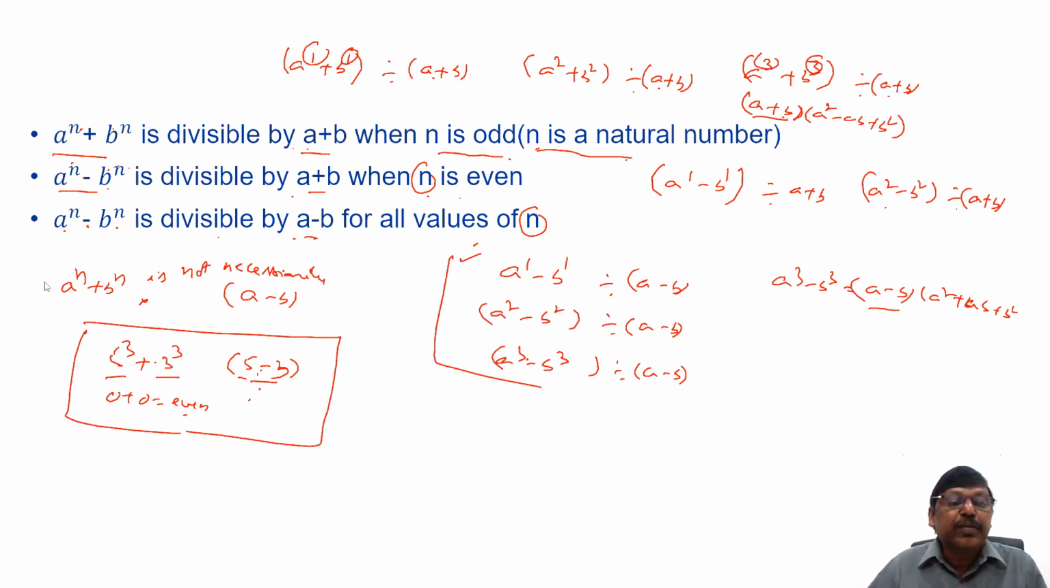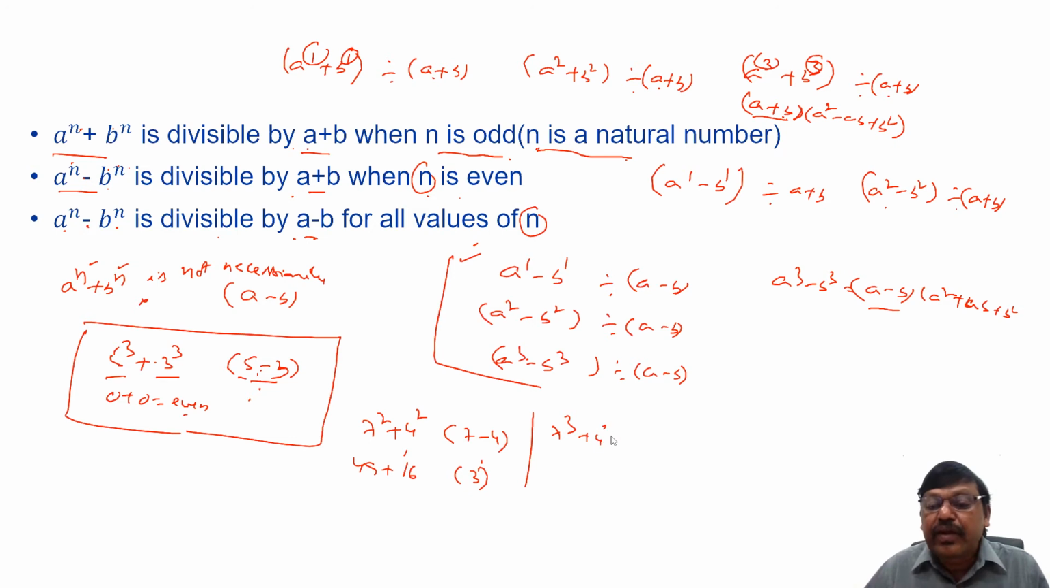Not necessary. Suppose I take 7 square plus 4 square, is it divisible by 7 minus 4? 7 square is 49, 4 square is 16, total 65. Is it divisible by 7 minus 4, which is 3? No. Or take 7 cube and 4 cube, is it divisible by 7 minus 4? 7 cube is 343, 4 cube is 64. If you add them, 407. Is 407 divisible by 3? No. So it's not necessary.